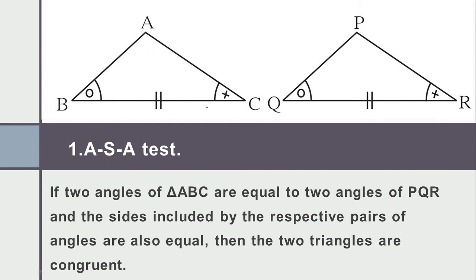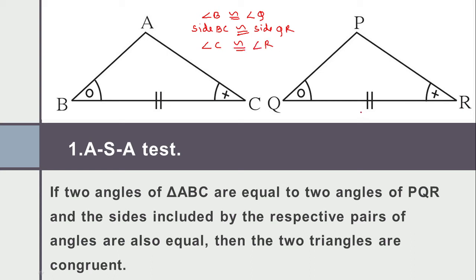Here I have triangle ABC and triangle PQR. The similar marks show that the angles are the same. If we talk about triangle ABC and triangle PQR, angle B is congruent to angle Q. Then we go sequentially, never dropping a part in the middle. After the angle, this side is coming. Then after the angle, I will write side BC is congruent to side QR. Then again, after this side, we get angle C, and angle C is congruent to angle R.